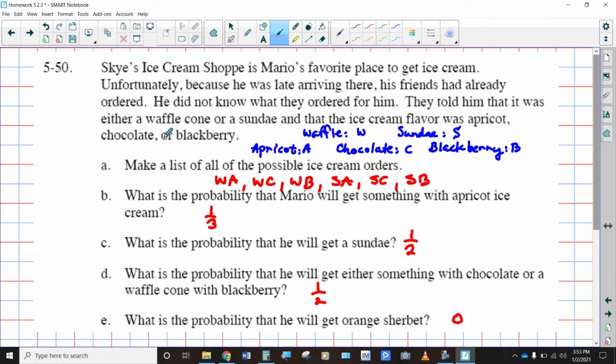All right, what do we have going on here? Sky's ice cream shop is Mario's favorite place to get ice cream. Unfortunately, because he was late arriving there, his friends had already ordered. He did not know what they ordered for him. They told him that it was either a waffle cone or a sundae, and that the ice cream flavor was either apricot, chocolate, or blackberry.